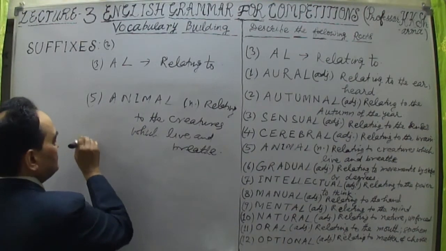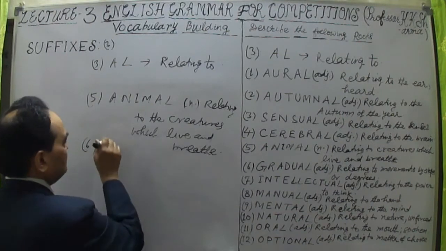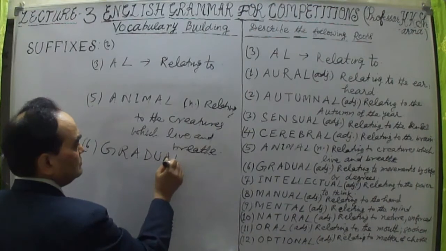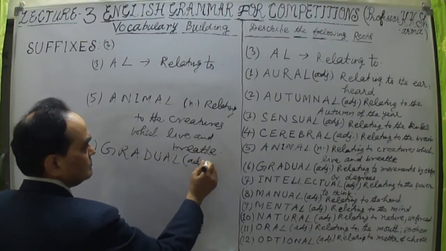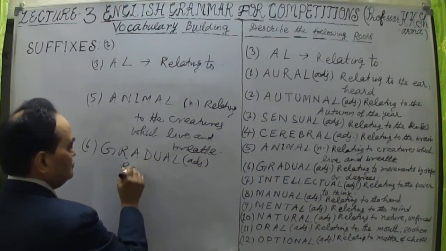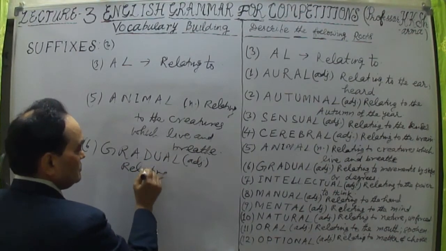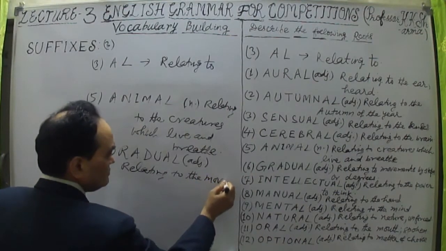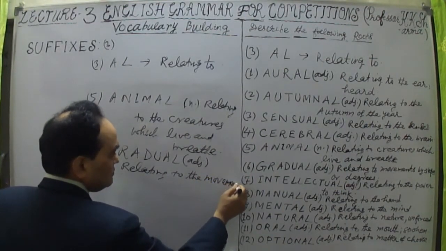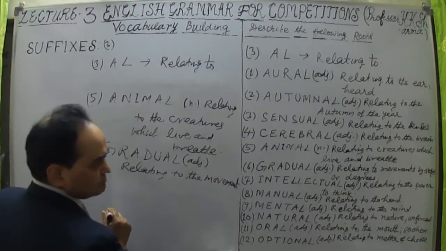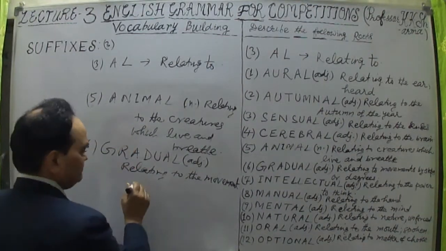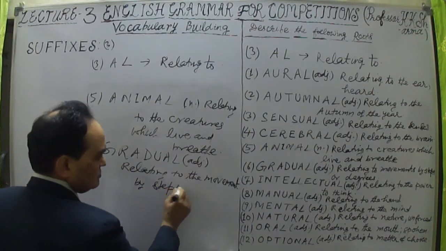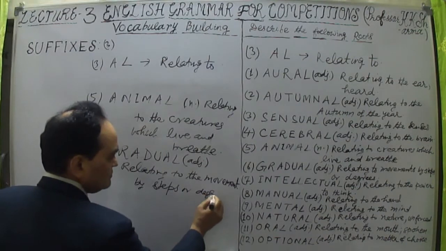Alright, now sixth word. Word sixth is gradual. G-R-A-D-U-A-L, gradual, adjective. That means relating to the movement, relating to movements by steps or degrees.